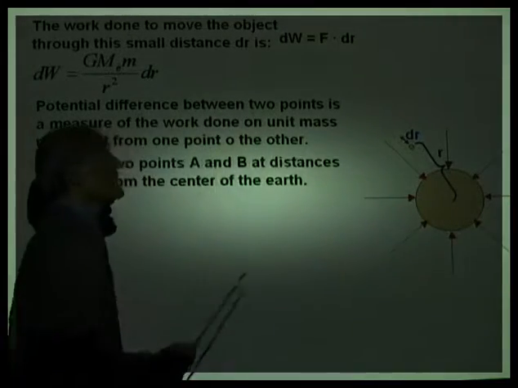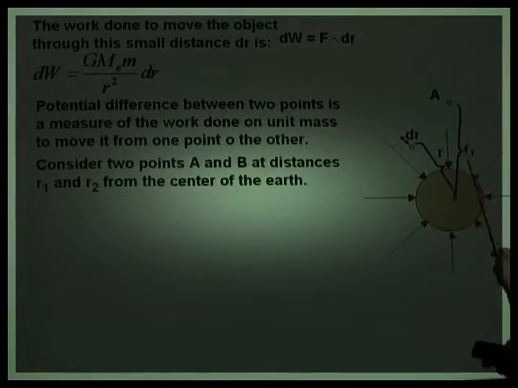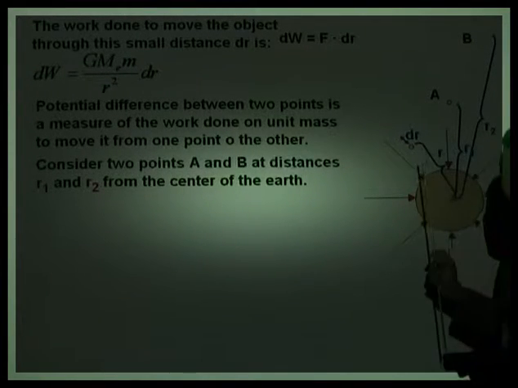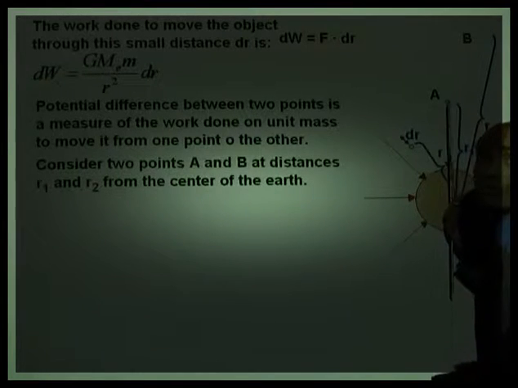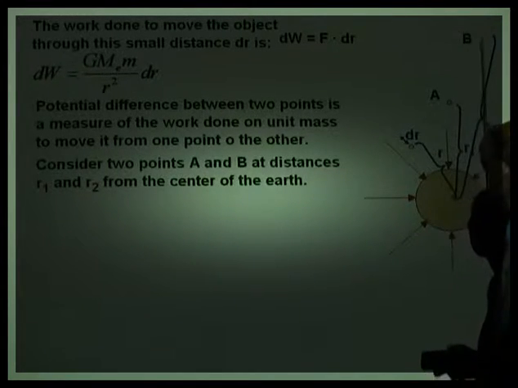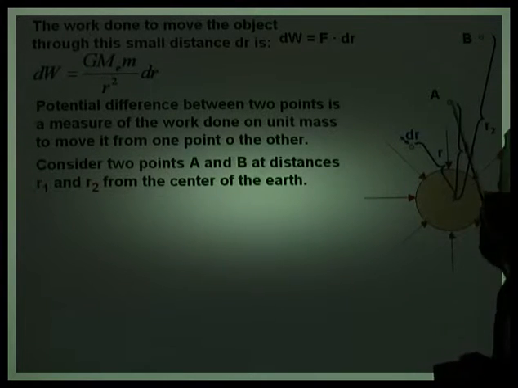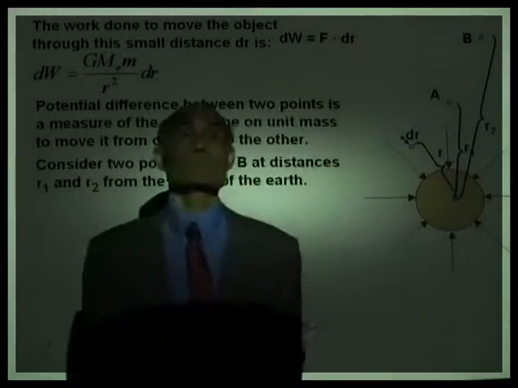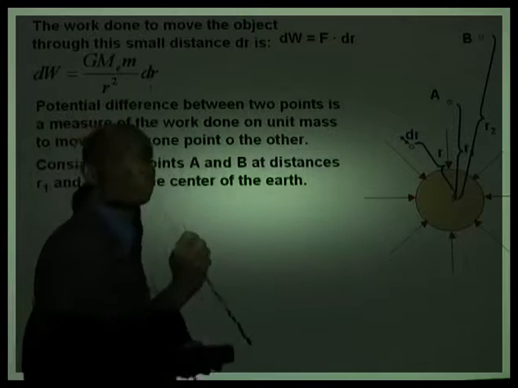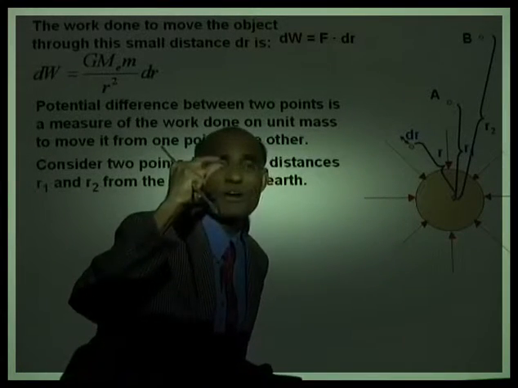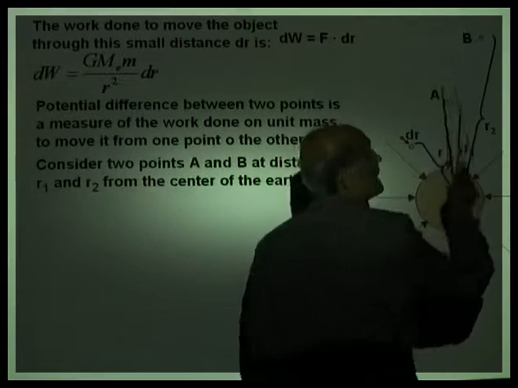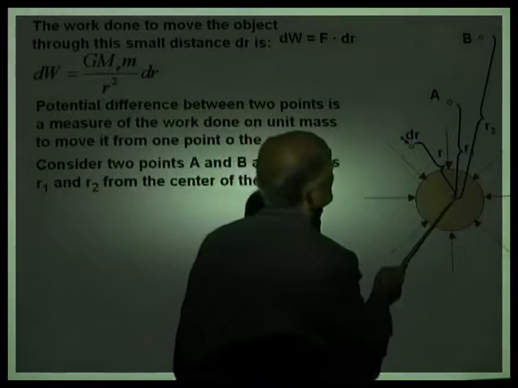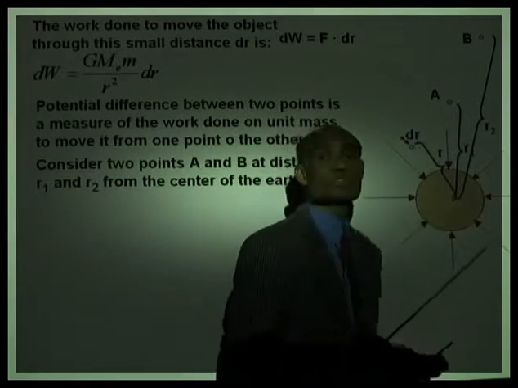Let's consider 2 points A and B. This is point A at a distance r1, and this is point B at a distance r2. Now, what is therefore the work done to move this object from point A to point B? We want to move this object from point A to point B. What is the amount of work done? This is the amount of work done to move the object through a very small distance dr. So, to find the total amount of work done to move the object from A to B, we integrate this quantity from r equal to r1 to r equal to r2.